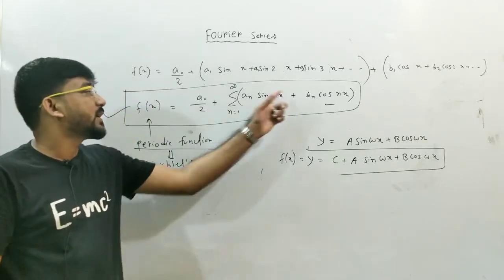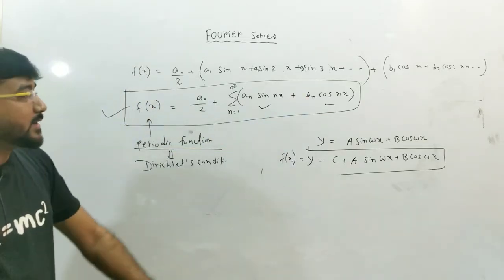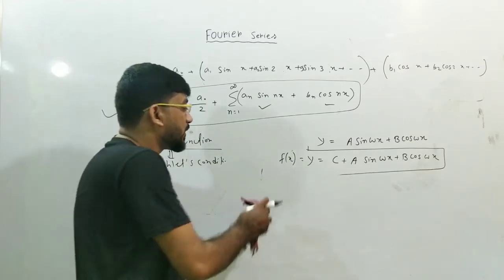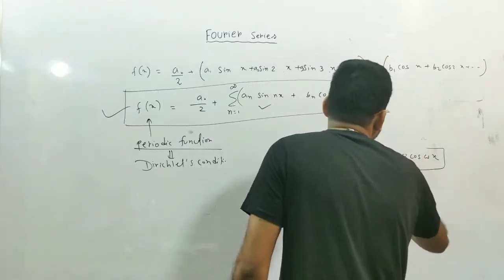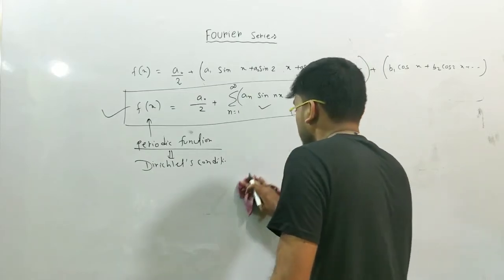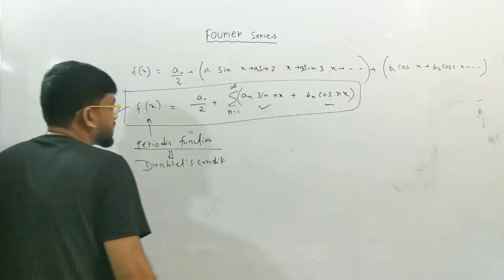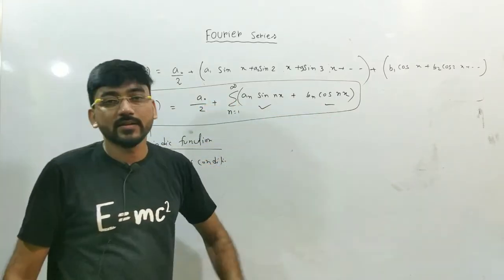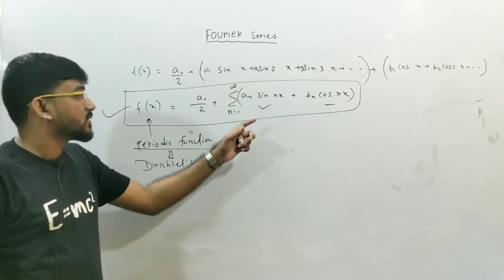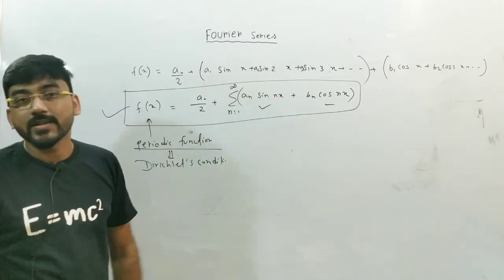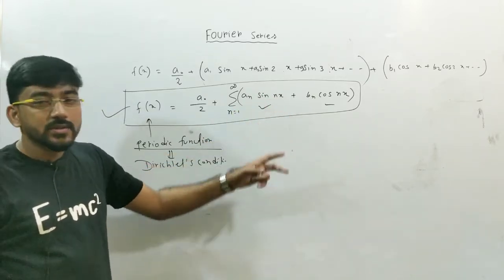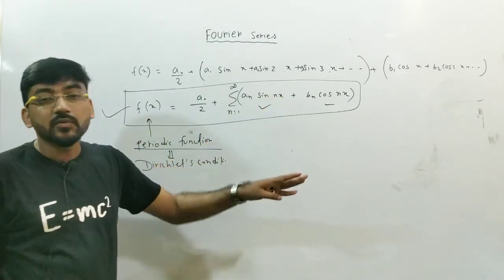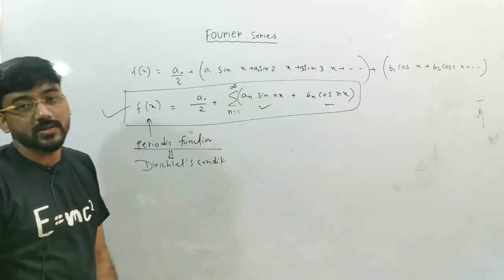The infinite series of sine and cosine is known as the Fourier series. But why do we need to write the function in terms of Fourier series, or in terms of sine and cosine terms? One of the reasons is that sine and cosine are periodic functions, and they are the simplest periodic functions.